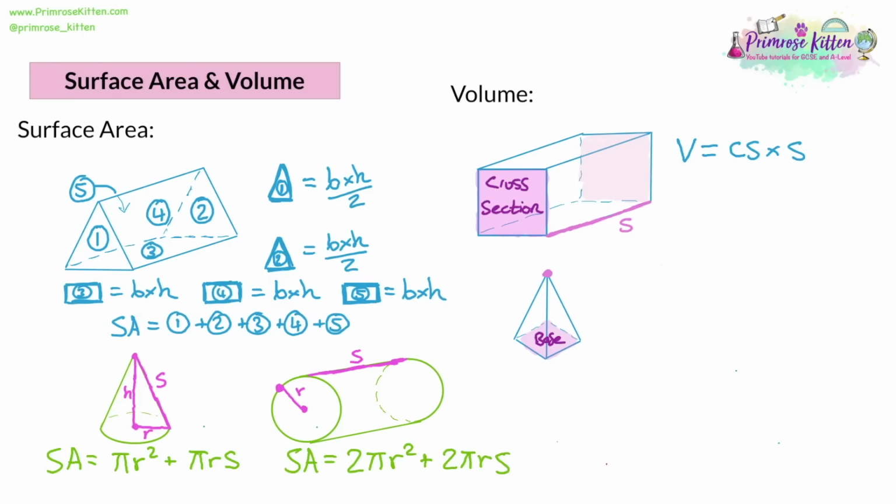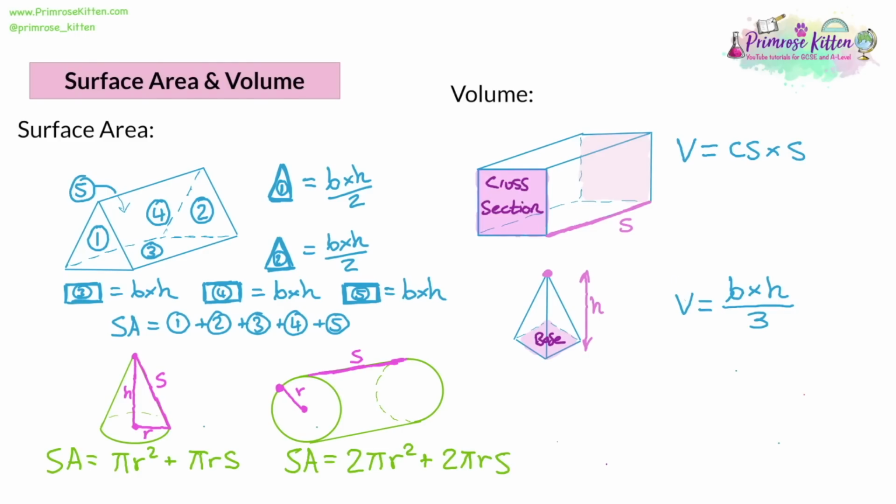The other thing that's important with a pyramid is the height of the pyramid. Now, it's going to be difficult to label that just because I've got the base in the way. So I'm just going to label it at the side. The volume of a pyramid, you get the base and you multiply it by the height. And it's very similar to a prism. We find a cross-sectional area and you multiply it by how long the shape is. We're doing the same thing here. We'll find the base and we'll multiply it by how long the shape is. But that would give us a cuboid. This isn't a cuboid, it's a pyramid. So our last trick is the volume of a pyramid is a third of the size of an equivalent prism.